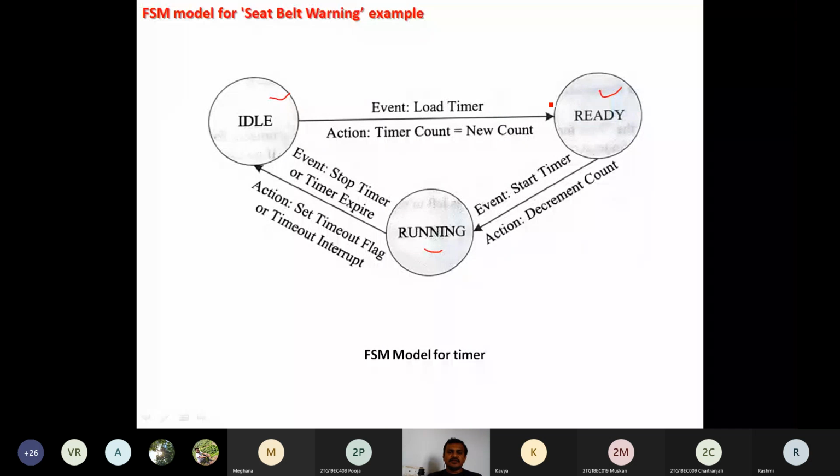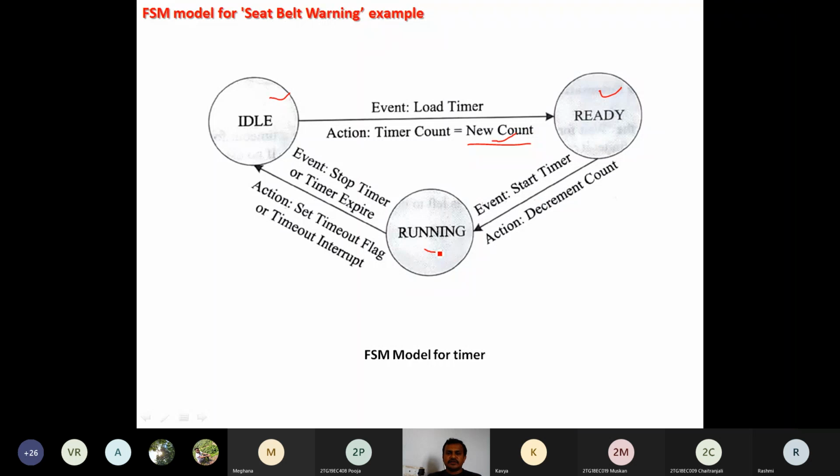When ignition is on, the timer count is 10 seconds. Once the ready state occurs, the timer start event appears. When the start timer event occurs, it immediately moves from ready to running state.